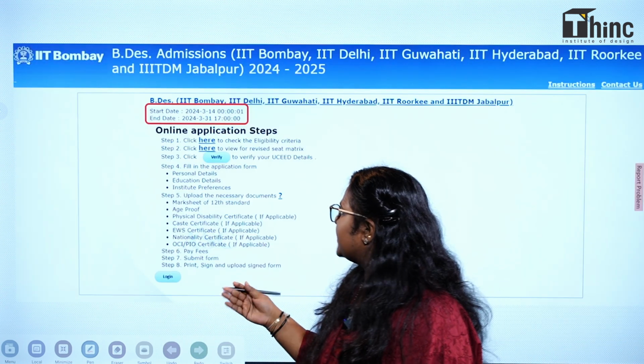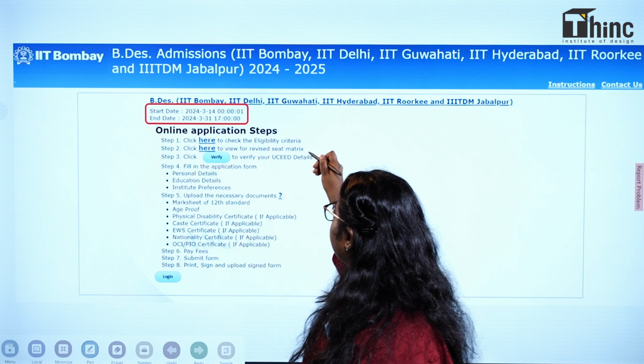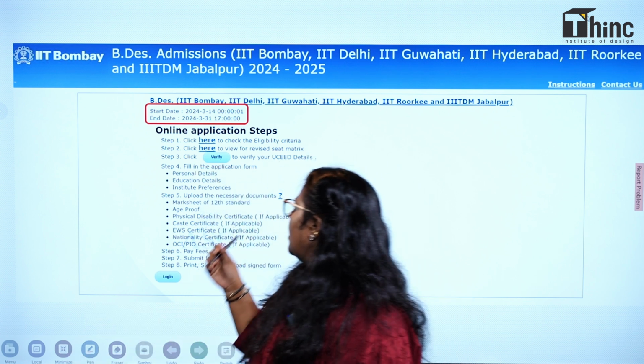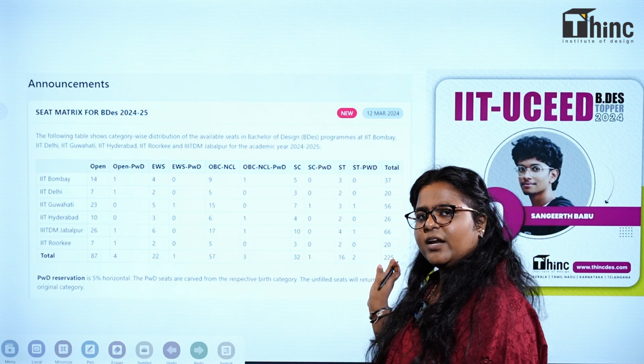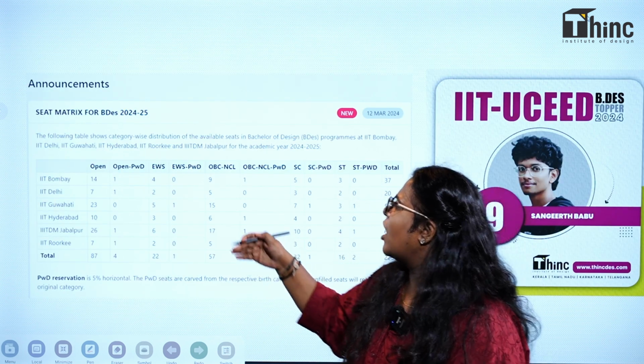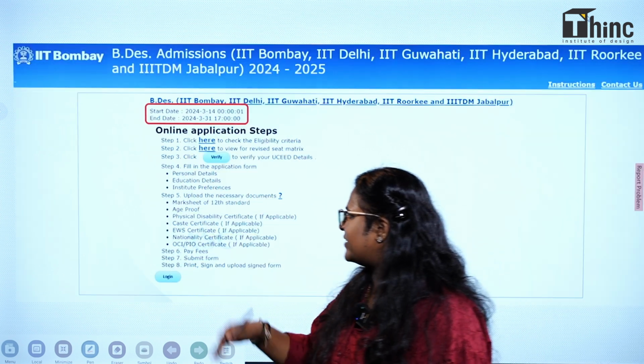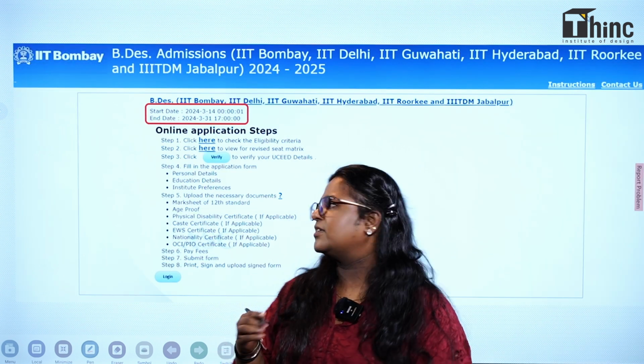So moving on to next, we have the second step, that is seat matrix, which we have already seen in the beginning. We have totally 225 seats this year, and you can see how many seats are allocated for which category in this. So moving on to next, the third step is to verify your UCEED details, which is this.